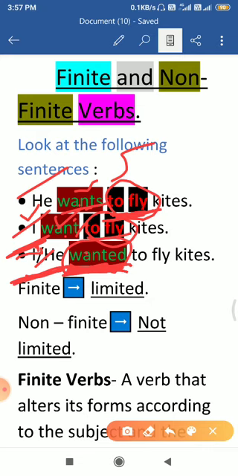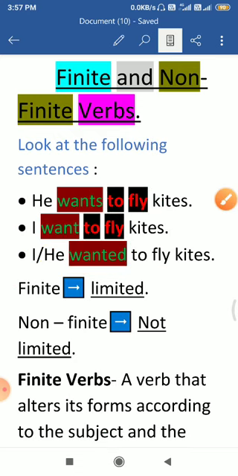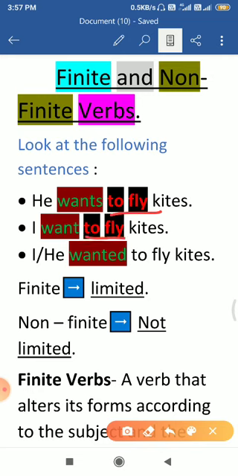But with this verb, to fly, no matter whether the subject or the tense of the sentences has changed, to fly has not changed its form. In all these three sentences, fly has been used in the same form. It is in its first form with to.